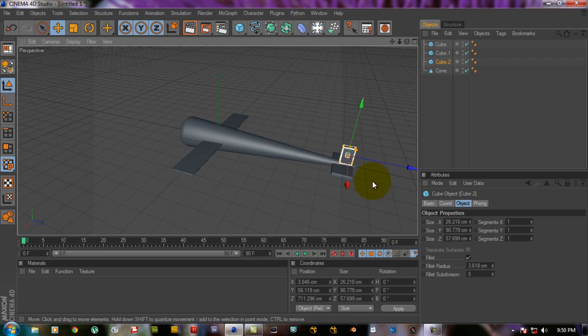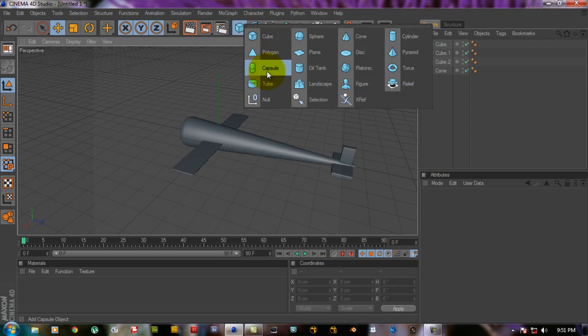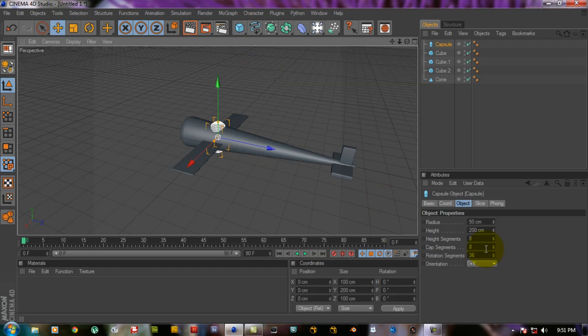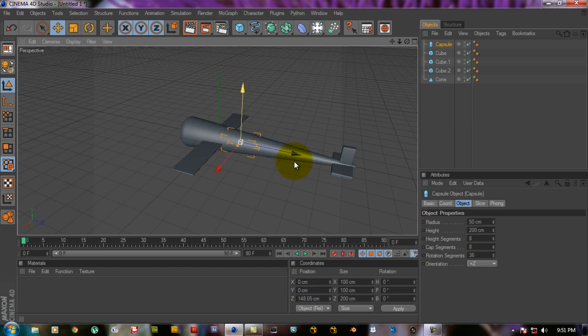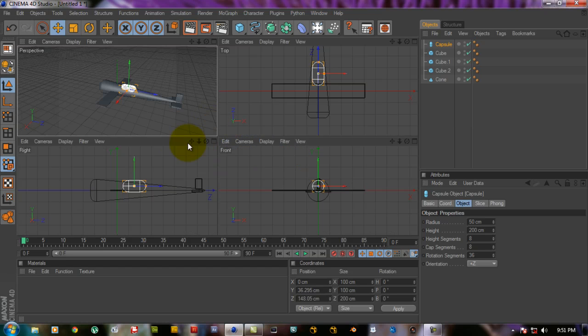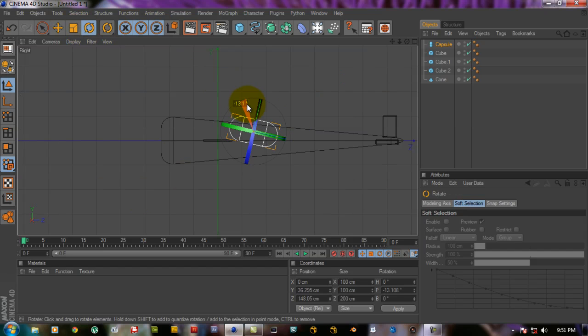The plane's back area is ready. Now we have to make a cockpit for our plane, so let's go for a capsule, positive Z, then tilt it a bit. Now press the middle mouse button and rotate a little.